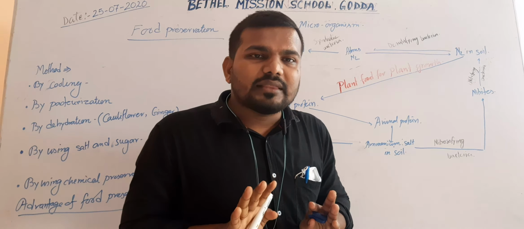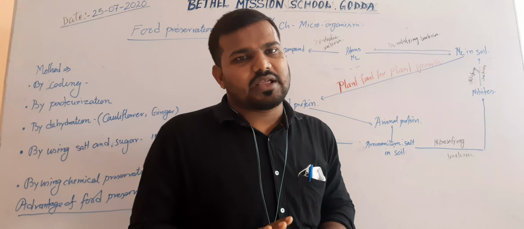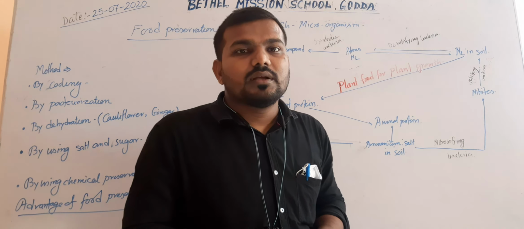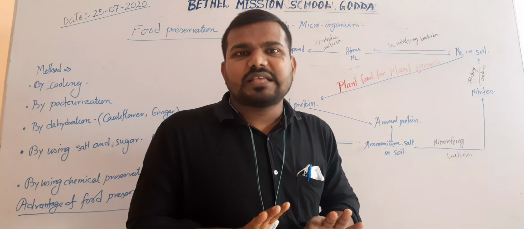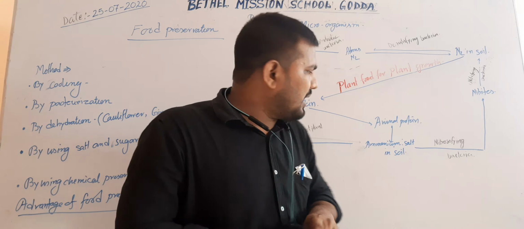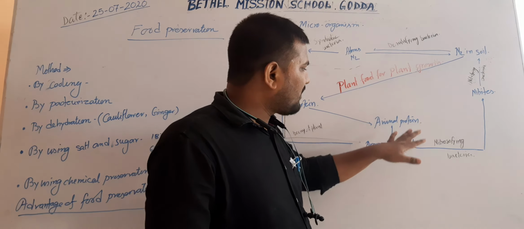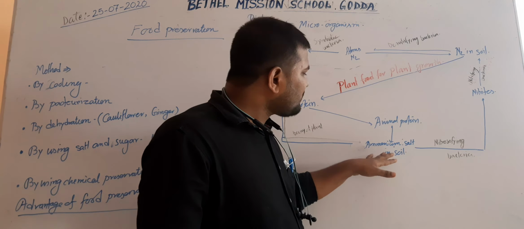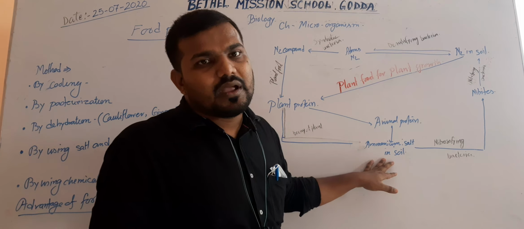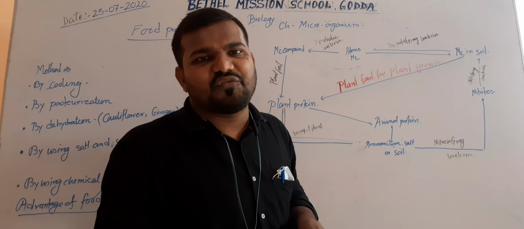Now after the death of the living organism, it is going to decompose, and some processes take place. First, after death, the nitrogen is converted into ammonium salts by the process of ammonification.